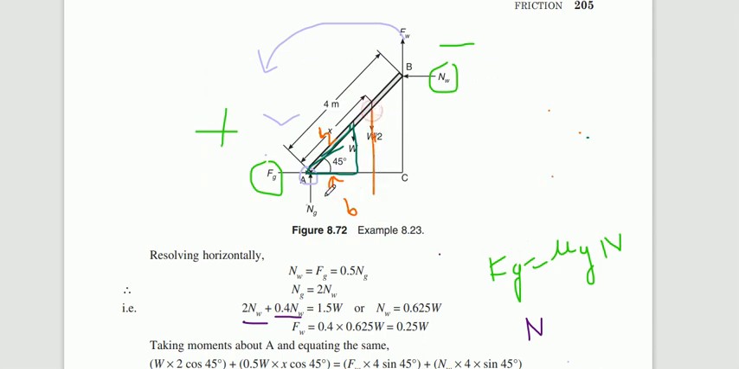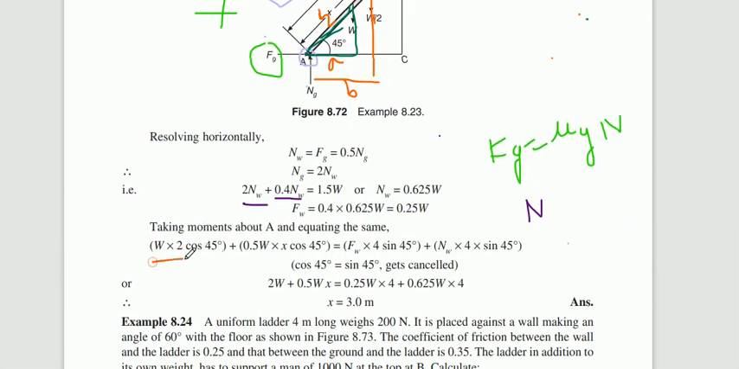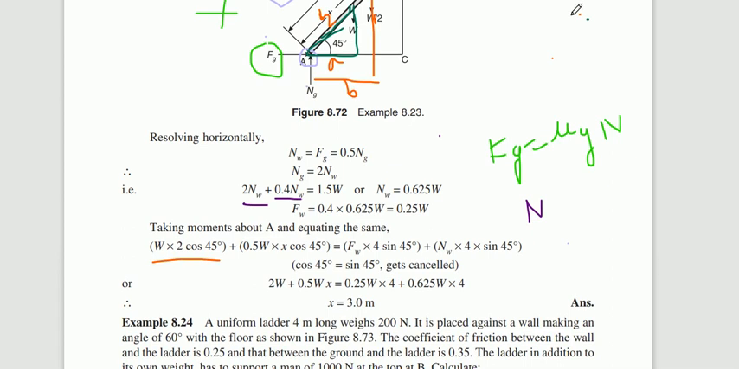Similarly B, if we are considering this as B, this distance is x into cos 45 is the B value. So same thing, W into 2 into cos 45. Why? Because I have explained, and W by 2 into x into cos 45. So that is the perpendicular distance.